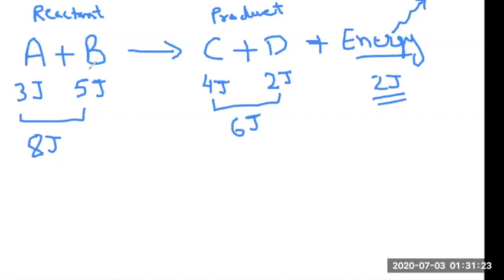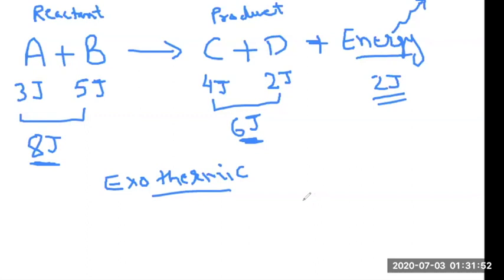So what we see for an exothermic reaction is that the energy of the reactant is always higher compared to the product side, because some of the energy is dissipated in the form of energy.